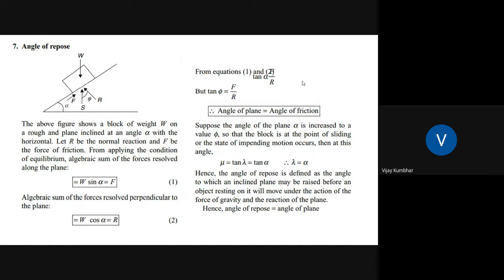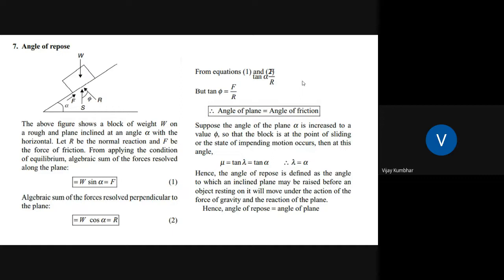Suppose the angle of plane alpha is increased to the value of phi, so that the block is at the point of sliding or state of impending motion. Then at this angle, mu is equal to tan alpha is equal to tan lambda. So lambda is equal to alpha.